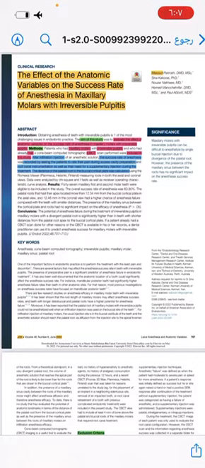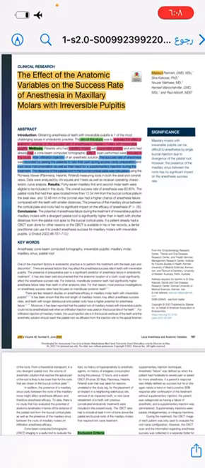So basically, obtaining anesthesia of teeth with irreversible pulpitis is one of the most challenging issues in endodontic practice, and there are several factors that may affect the anesthesia success rate. For example, preoperative pain and the anatomic location of a tooth could significantly affect the anesthesia success rate. For this reason, most previous investigations on the anesthesia success rate have focused on mandibular posterior teeth.